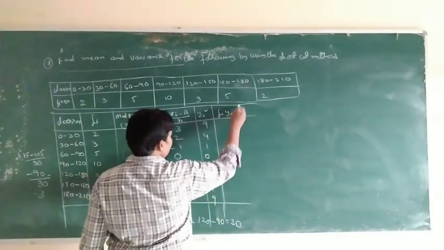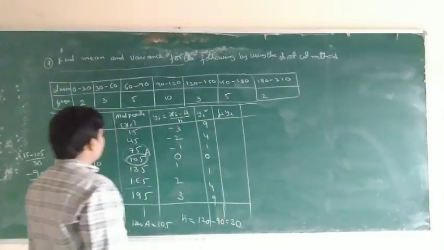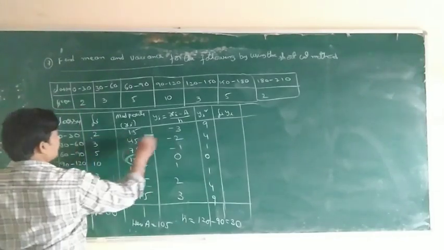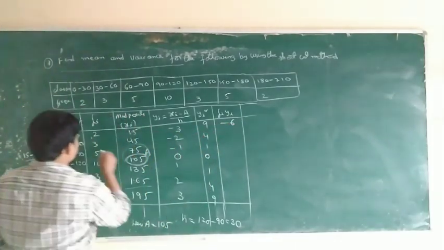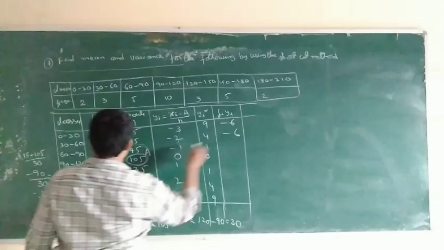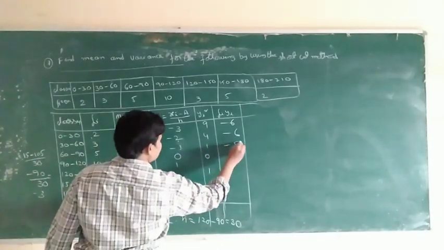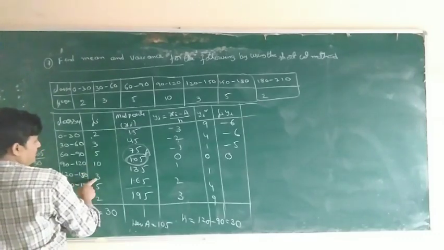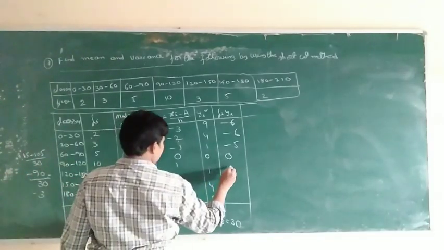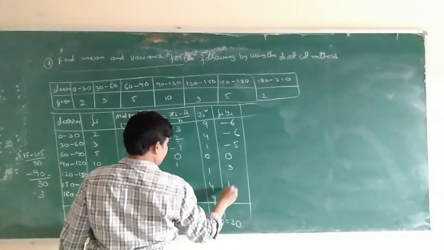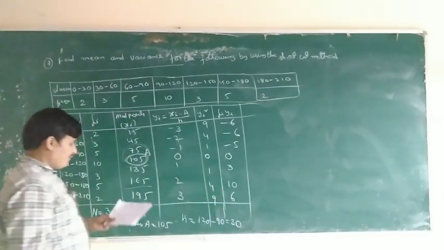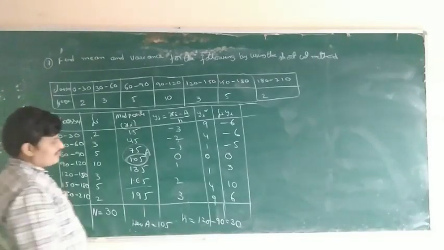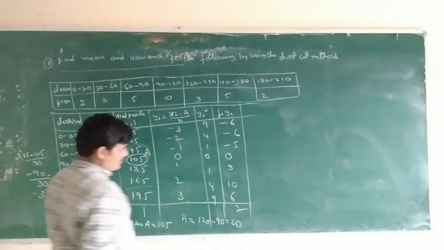Minus 6, 3 into minus 2 is minus 6, 5 into minus 1 is minus 5, 0, fourth one 0, 3 into 1 is 3, 10, 6. Fi into yi total: minus 12, minus 17, 19 and 2, this is the answer, 2.